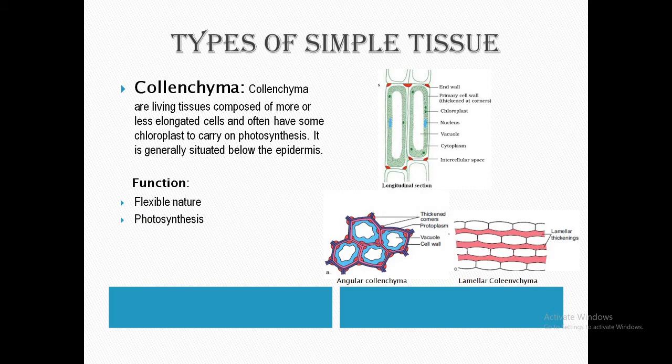It gives flexibility, and another is that it is photosynthetic in nature. It means it gives strength to the organ due to its flexible nature, due to its peripheral position in the form of stem. It resists the bending and pulling action of the wind due to being flexible in nature. So again, it carries out the process of photosynthesis, since chloroplast is present in them.